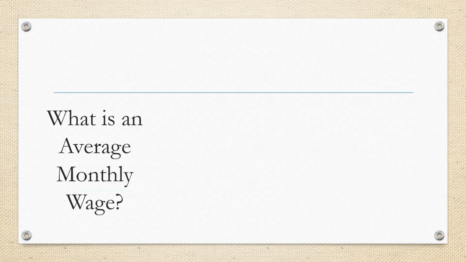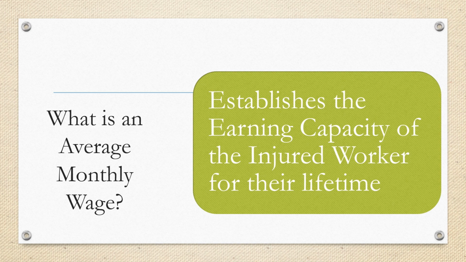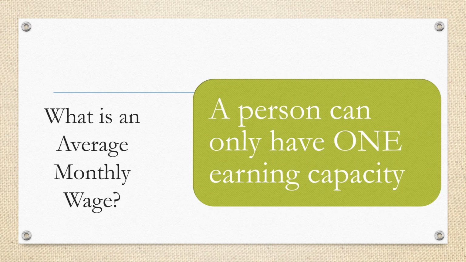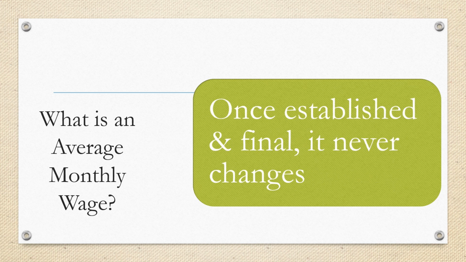What is an average monthly wage? The average monthly wage establishes how much the applicant was earning at the time of their injury. A person can only have one average monthly wage per claim. Once the average monthly wage is established and final, it never changes unless directed by a judge.